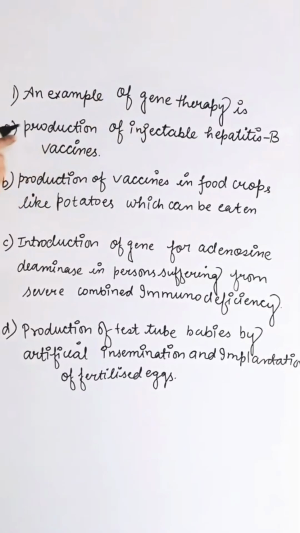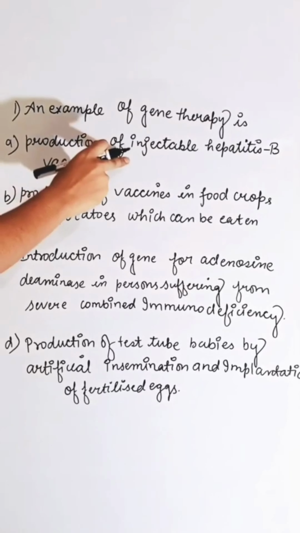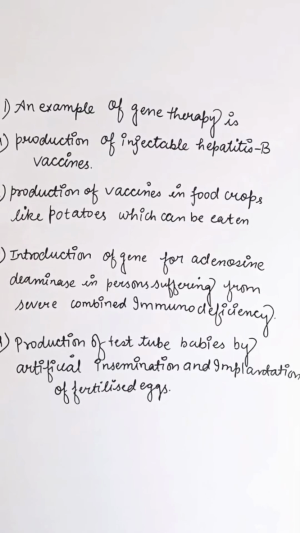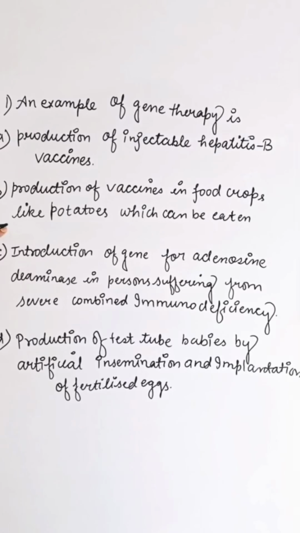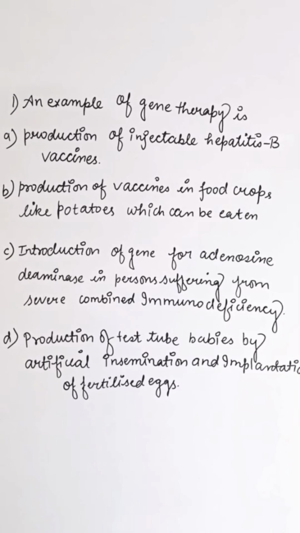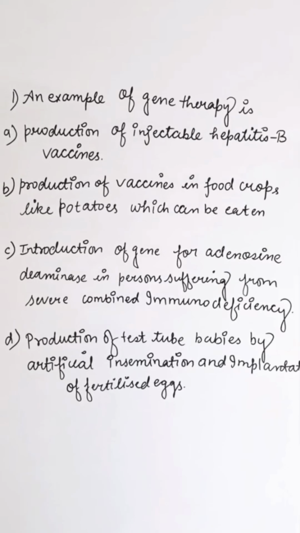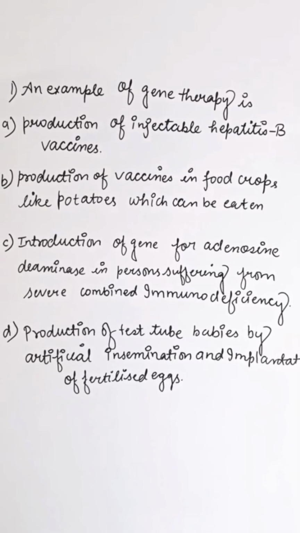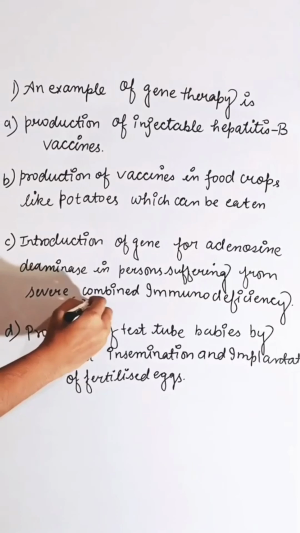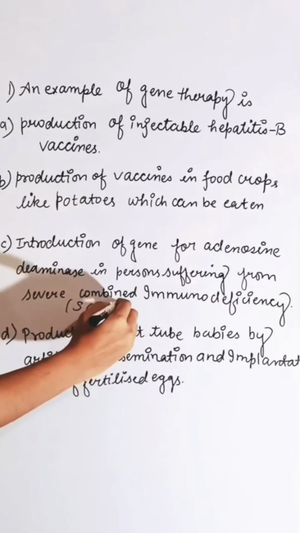Examples of gene therapy: first option, production of injectable hepatitis B vaccine. Second is production of vaccine in food crops like potatoes which can be eaten. Third is introduction of the gene for adenosine deaminase in persons suffering from severe combined immunodeficiency, in short known as SCID.